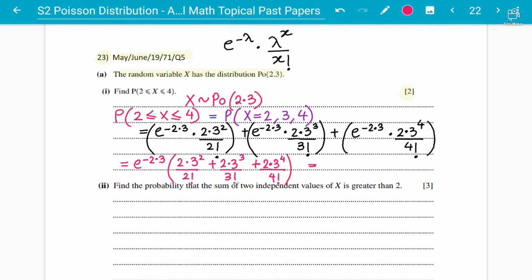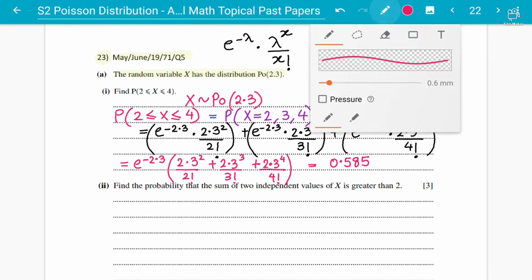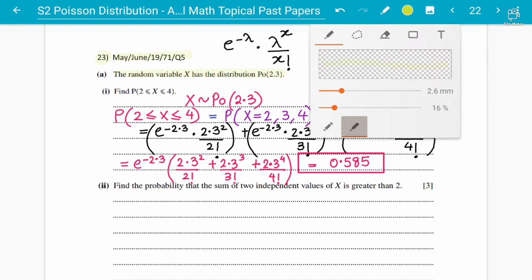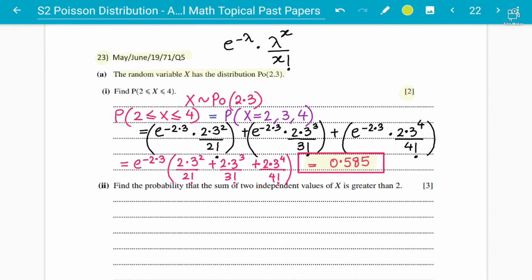Okay, hope everyone is getting it. Divided by 4 factorial. And here you go, I'm going to get the answer as 0.585. Again, all answers should be to 3 significant figures, or 3 decimal places. So 0.585 is the answer, and that is going to be the answer for 2 marks.